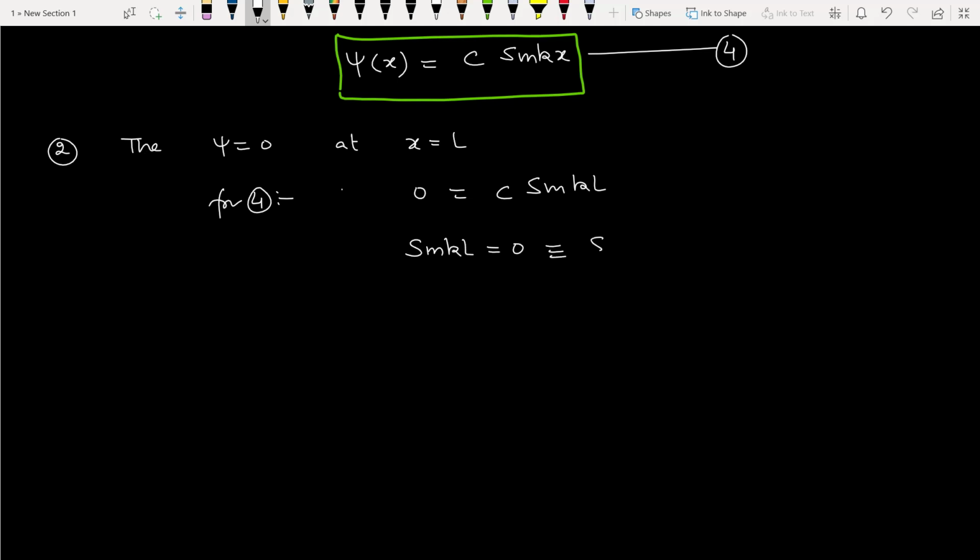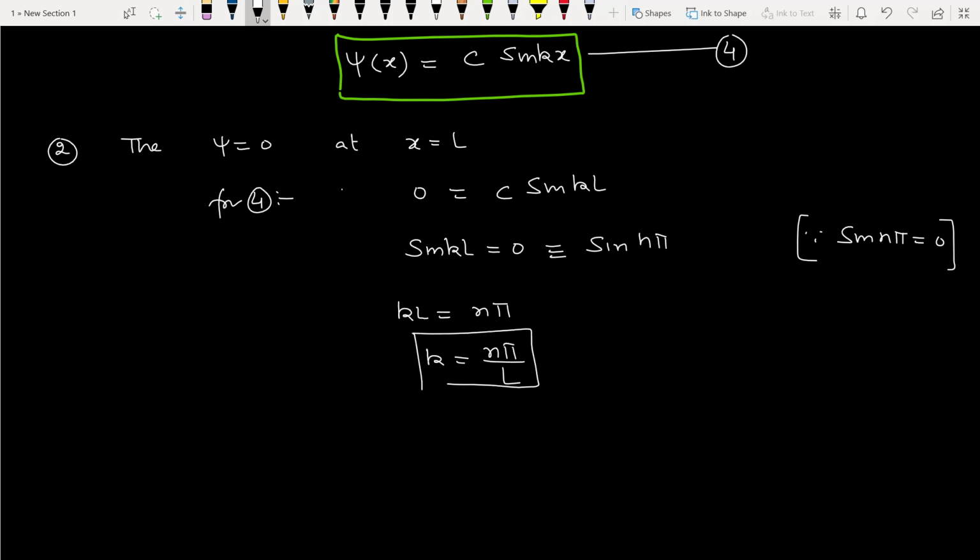So we can write kL equal to n pi, because in mathematics you might have studied sine n pi is 0. So k is equal to n pi by L. We mark this as equation number 5.